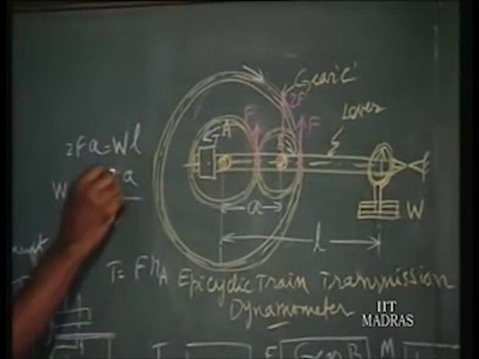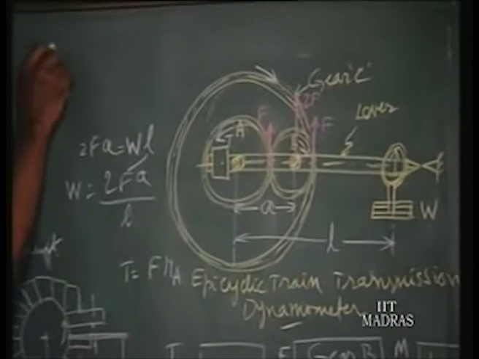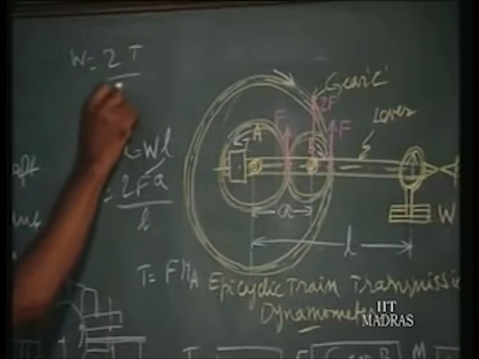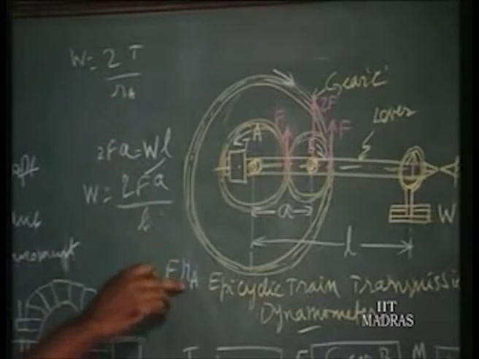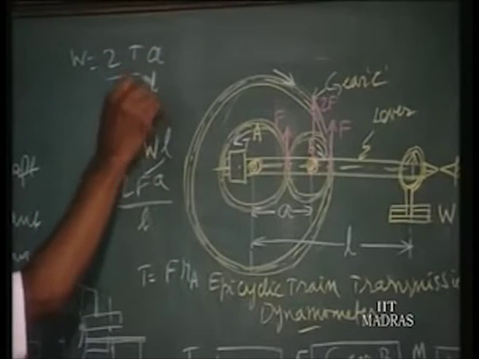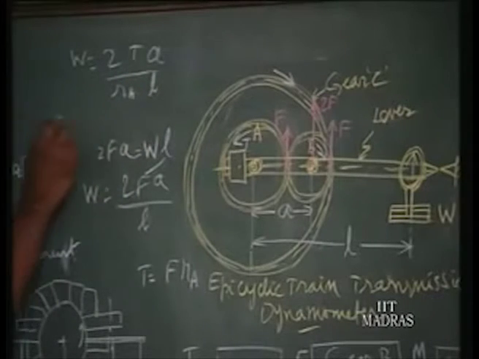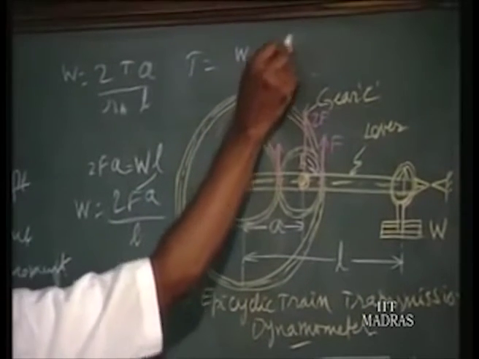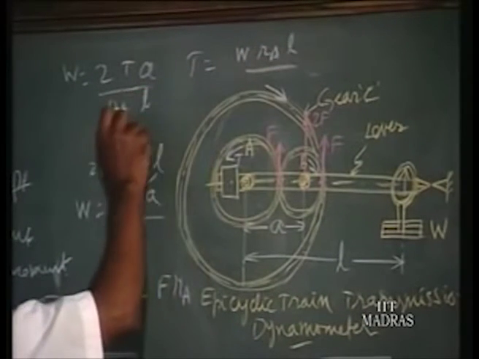So substituting for F, W is equal to 2 into T by RA into A by L. So from here, torque T is equal to W RA into L by 2A.